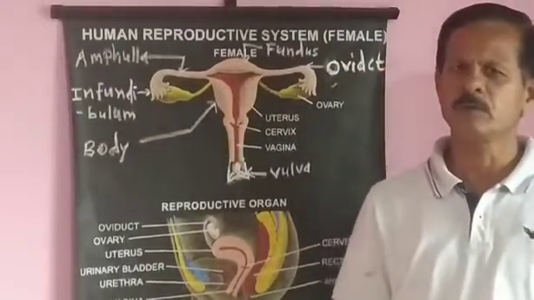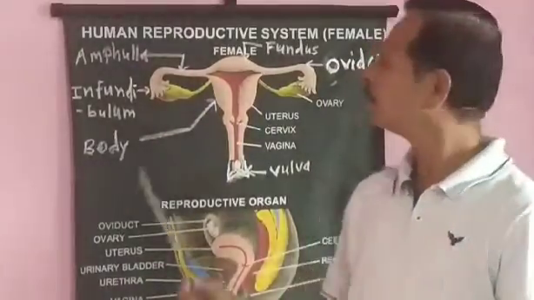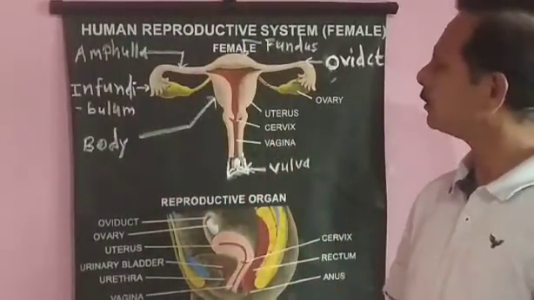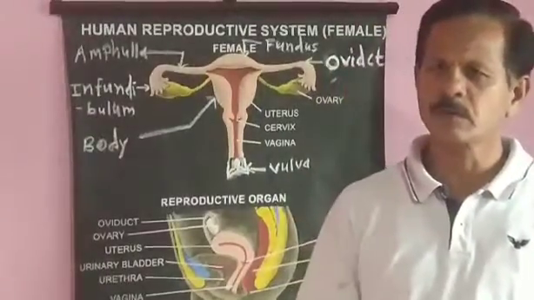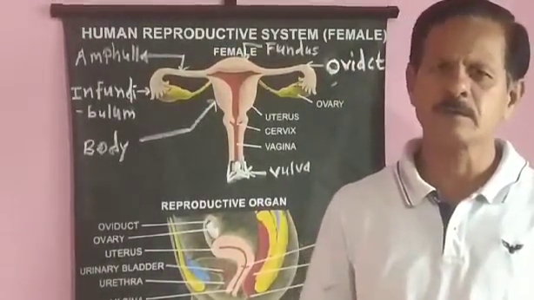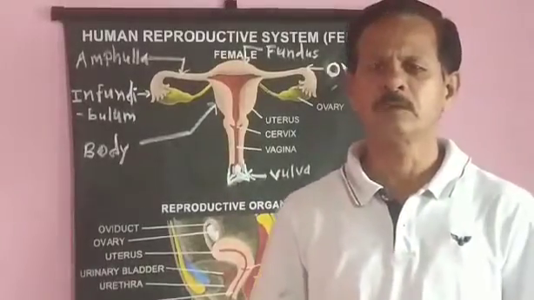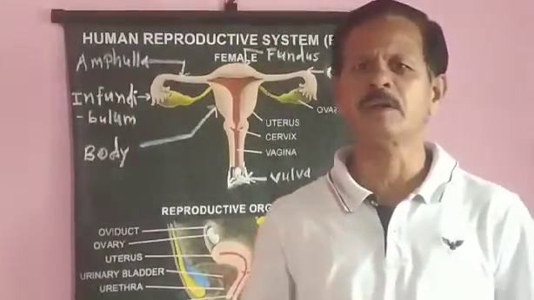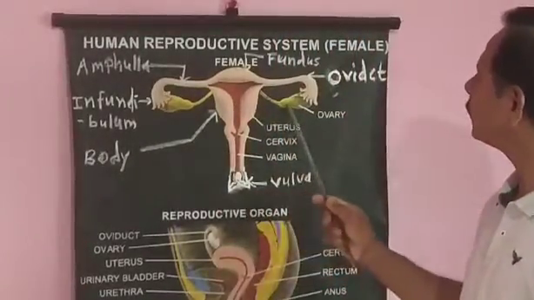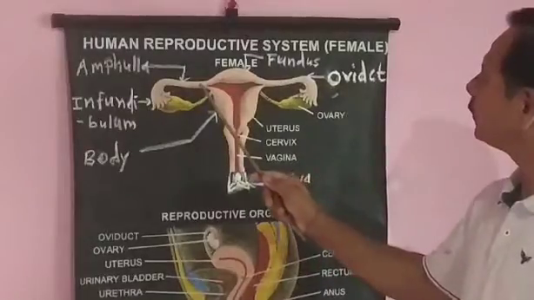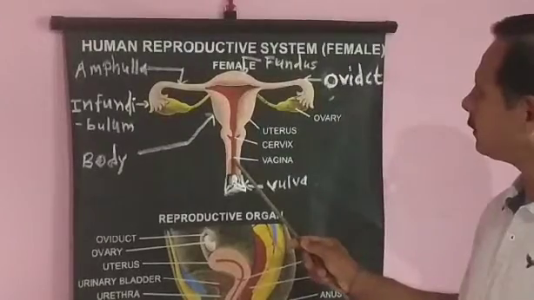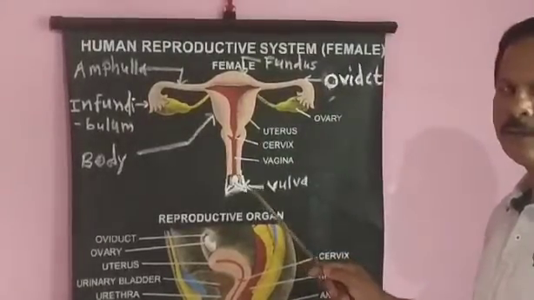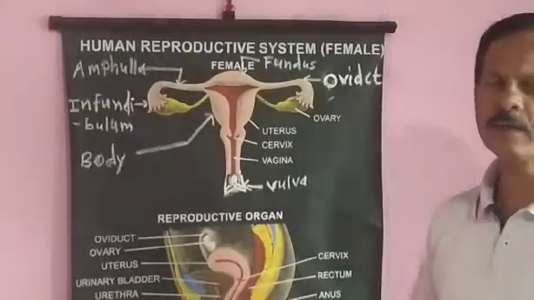In this video, we will see about the human female reproductive system. This system consists of those organs which produce eggs, receive sperm, as well as nourish and protect the developing embryo. It includes a pair of ovaries, a pair of oviducts, a single uterus, a single vagina, external genitalia and accessory glands.